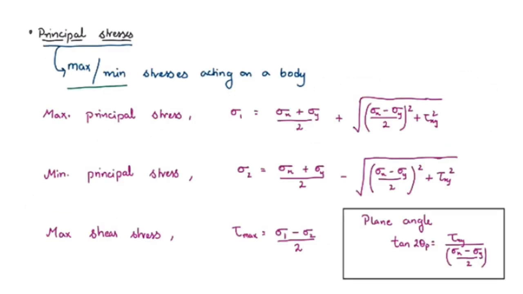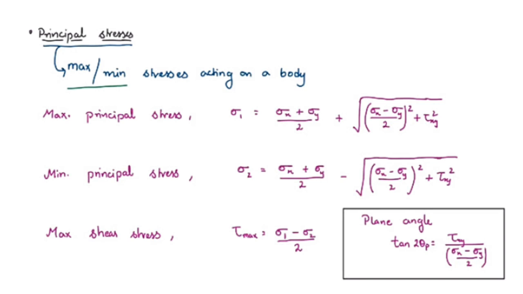Now coming to principal stresses. These are the maximum and minimum stresses acting on the body. The maximum principal stress is given by sigma 1 is equal to (sigma x plus sigma y) by 2 plus under root of ((sigma x minus sigma y) by 2) whole square plus tau xy whole square. And the minimum principal stress is given by sigma 2, that is equal to (sigma x plus sigma y) by 2 minus under root of ((sigma x minus sigma y) by 2) whole square plus tau xy square.